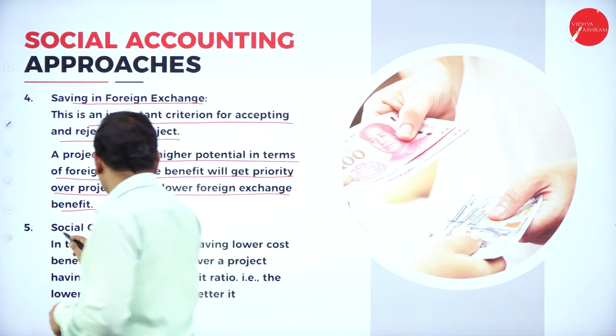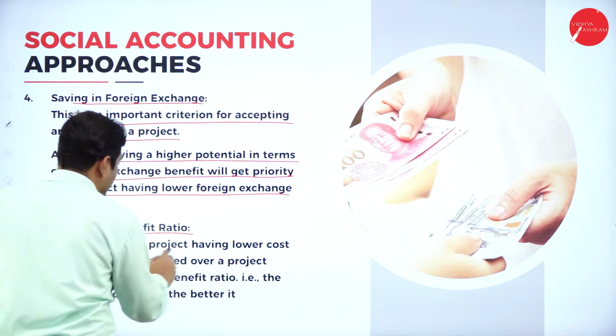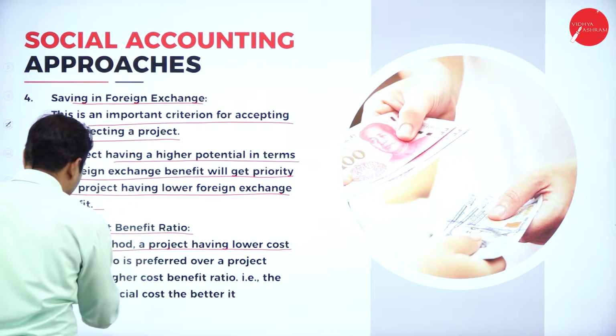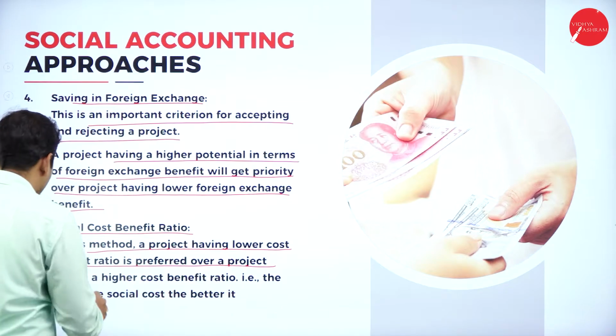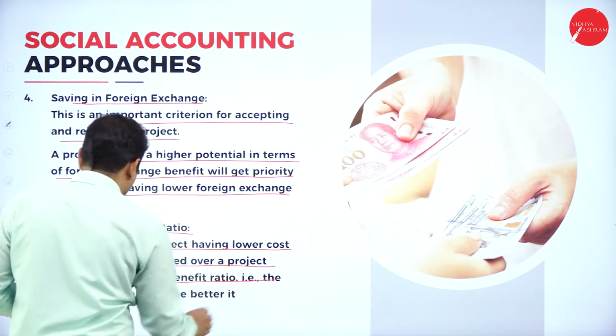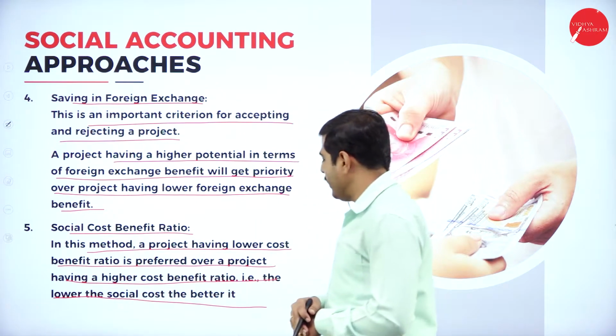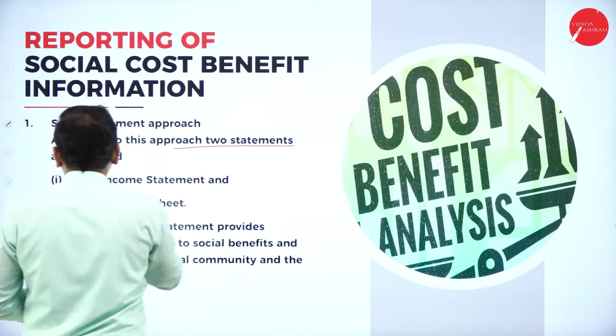Next one, social cost benefit ratio. This is the method in which a project having the lower cost benefit ratio is preferred over a project having a higher cost benefit ratio. The lower the social cost, the better the benefit. According to this approach, statements are prepared.